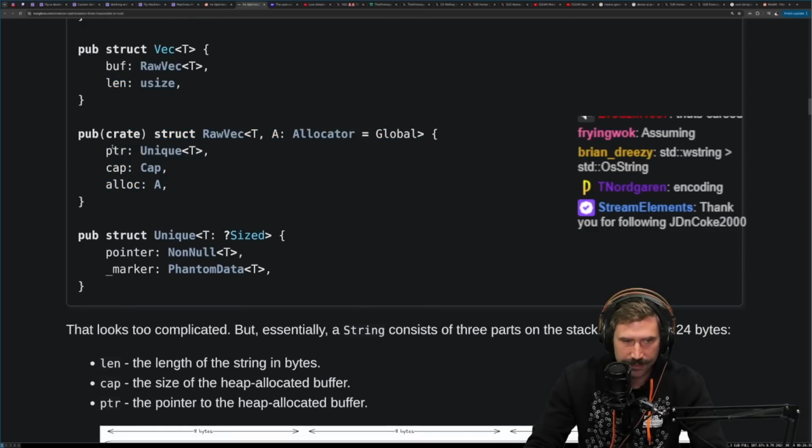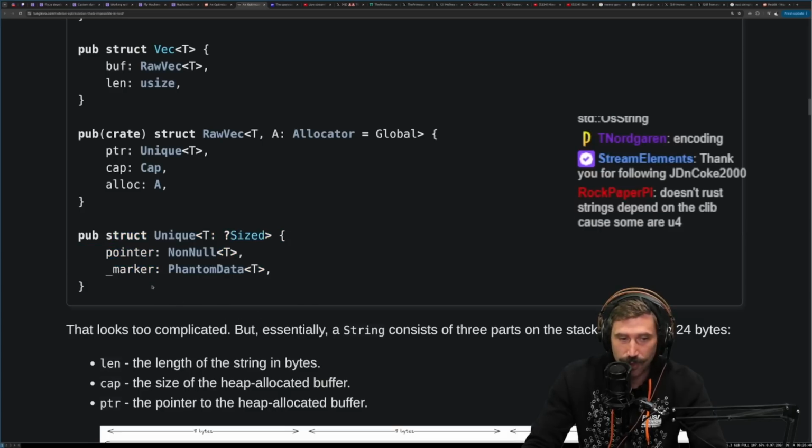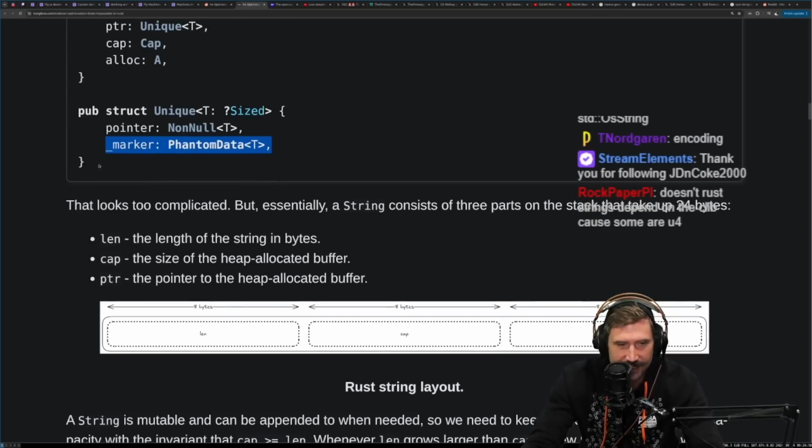There we go. RawVec equals this. Pointer, capacity, allocator. I'm not sure what this is. Global allocator. I don't know what's going on here. Public Unique. I don't even know what we're looking at. I still don't know what PhantomData is. I probably need to learn. I quit learning Rust when I got to PhantomData. Honestly, I was just like, I'm tired of this.